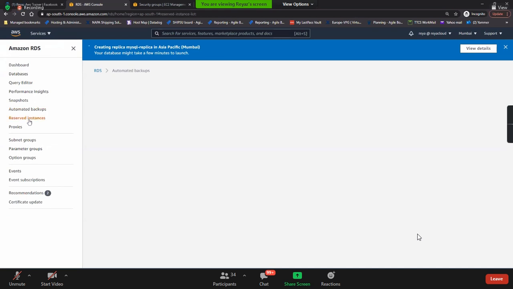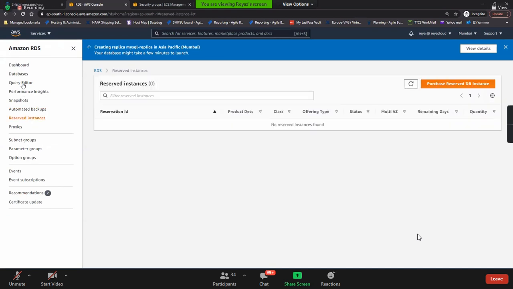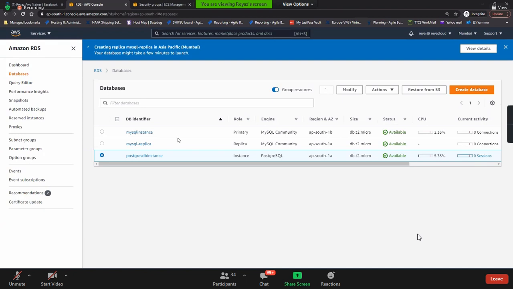Reserved instances. Do you remember reserved instances? Guys, if you are sure that you are going to use your database for a long time, you can go and reserve it for 1 or 3 years. So you can go and purchase the reserved instances. You can reserve these databases and you will get good discounts.